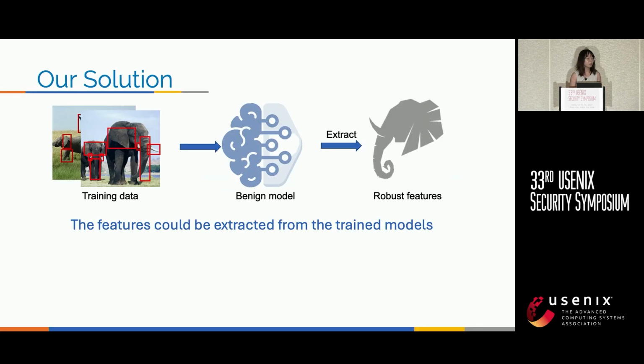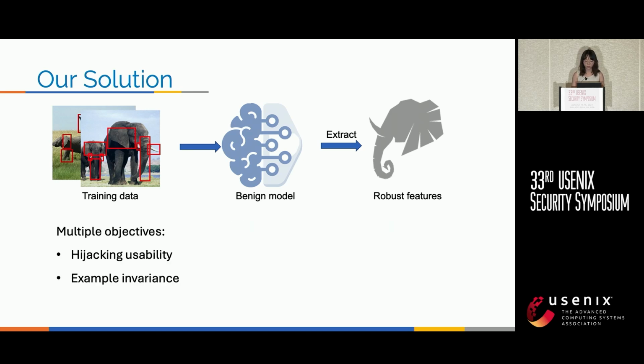Since the model learns information from the training data, we think we can also extract the robust feature from the trained model. Moreover, to successfully hijack the model, we think the trigger should satisfy two basic conditions. The first one is hijacking usability. This means the trigger should have the ability to hijack the model. The second one is example invariance, to ensure the effectiveness of the attack in the real world. The trigger should not alter the classification by humans, which is also required by existing backdoor attacks.